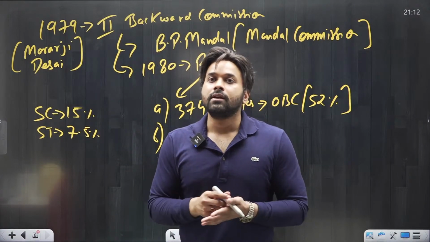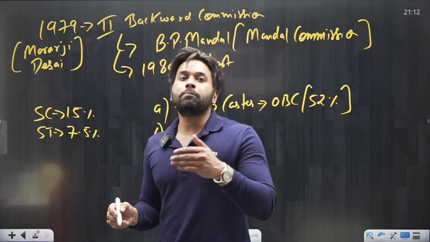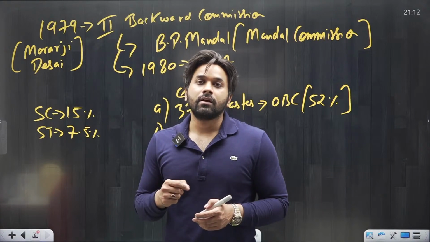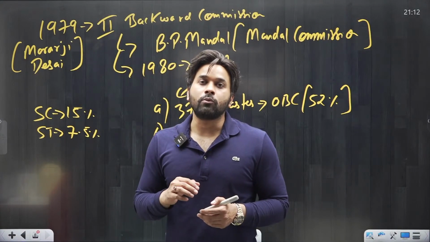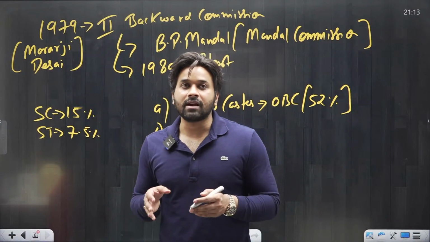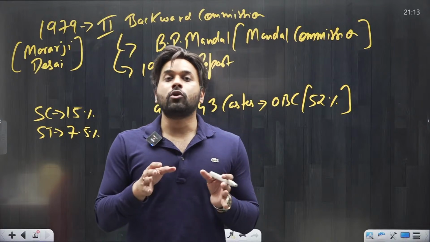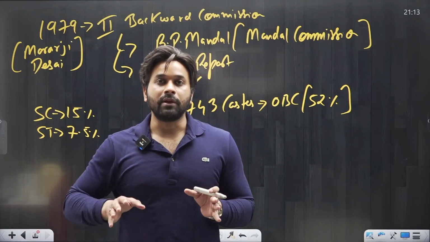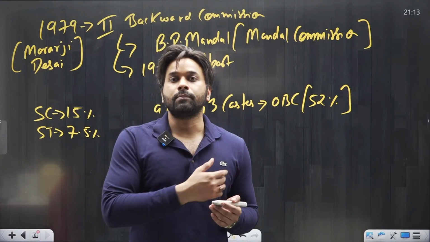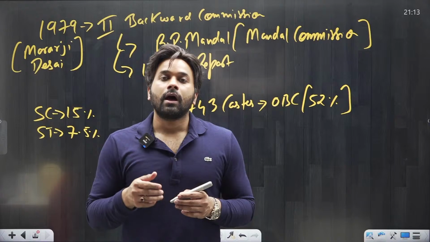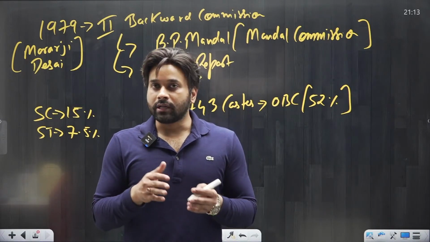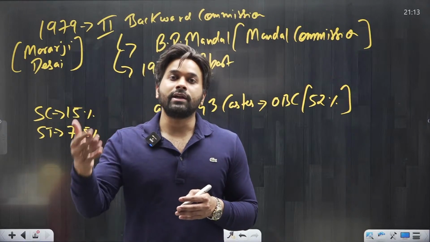So how much is remaining? Only 27.5% reservation is remaining, otherwise it will violate the direction of the Supreme Court of 1963. Mandal Commission realized that OBC constitute 52% of the Indian population, but we cannot give 52% reservation to OBC just because they are 52% in population. So Mandal Commission restricted it to 27% because we cannot give OBC more than 27.5%.